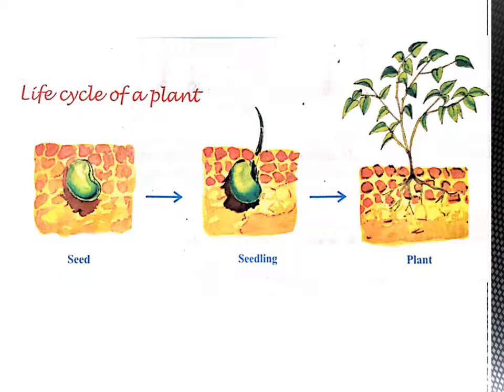So this is the life cycle of a plant. You know it very well. In the textbook, page number 16, you will find the same picture. Just like animals, plants have a life cycle. They also grow from a tiny seed to a big tree.